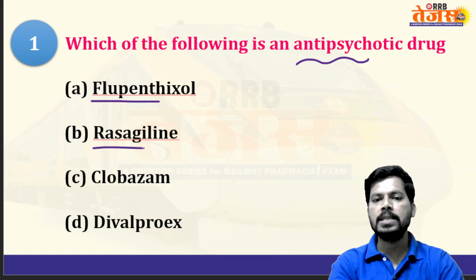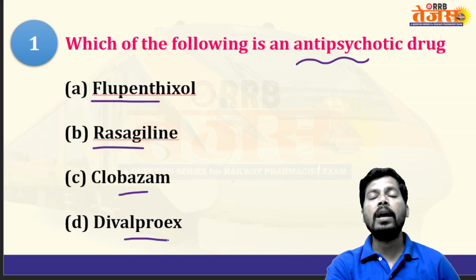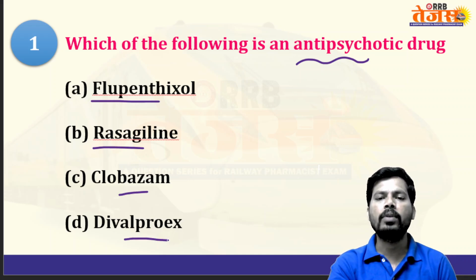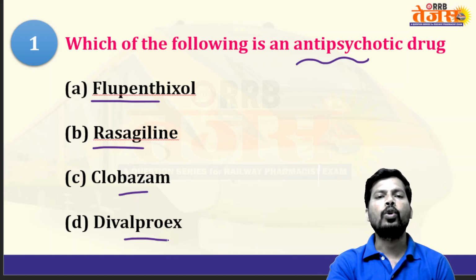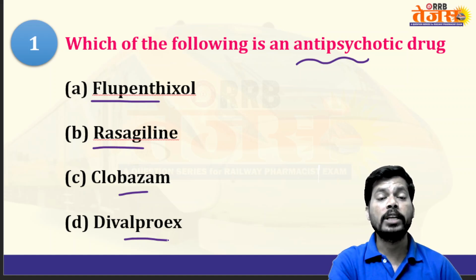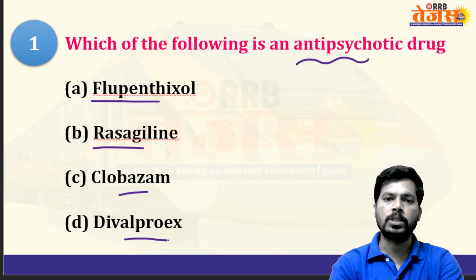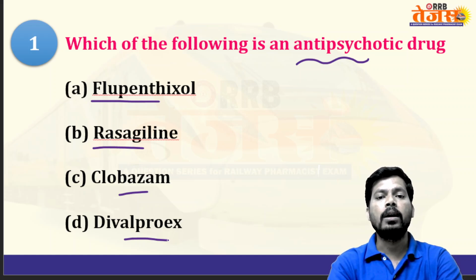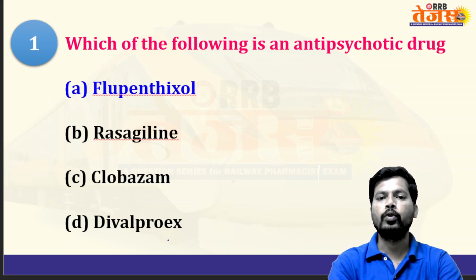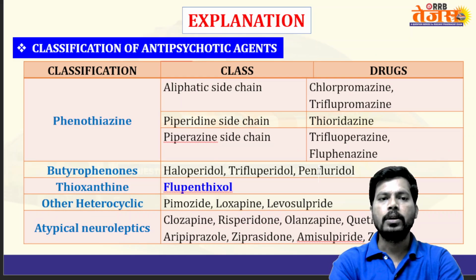The options are flupentixol, rasagiline, clobazam, divalproex. Divalproex is a prodrug form of valproic acid. Clobazam is a benzodiazepine category of drug. Rasagiline is a MAO-B inhibitor for treatment of Parkinsonism. Definitely the answer will be flupentixol. Flupentixol is the answer.